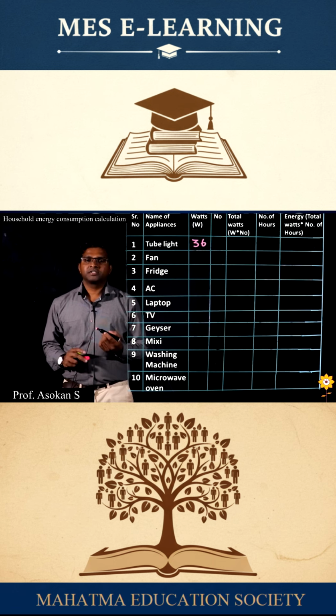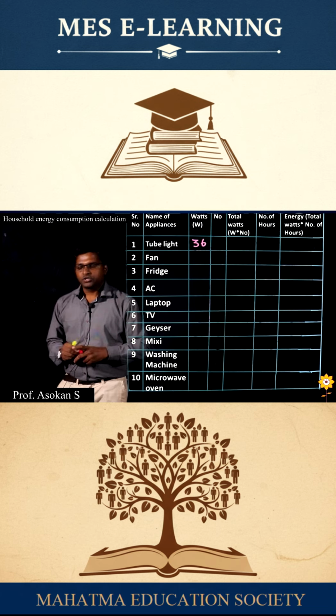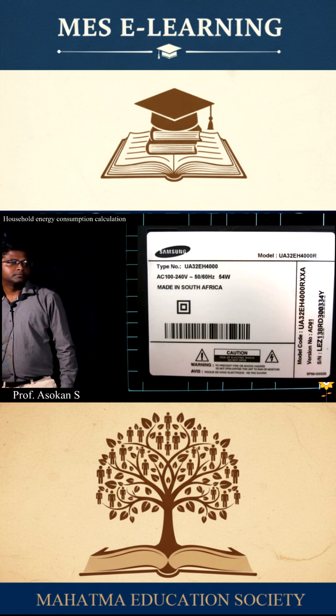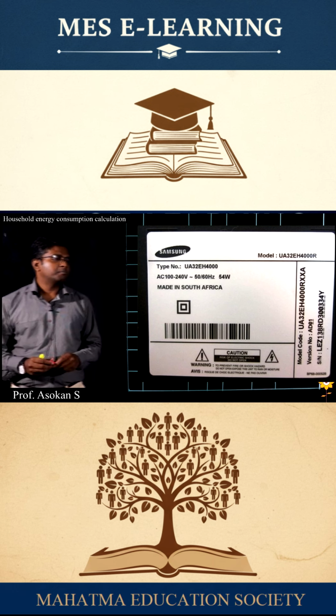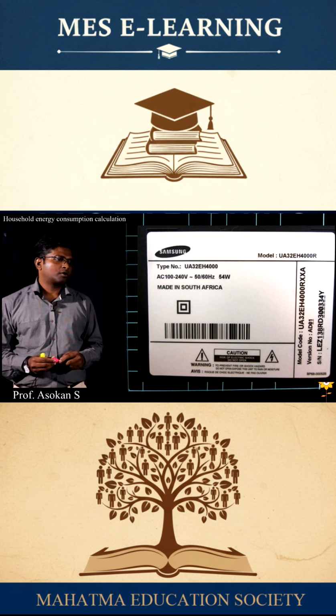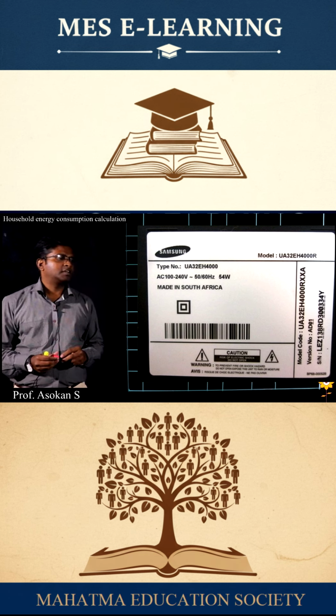You can ask me the question, sir, how can I find the power rating of any appliances? I'll show you an example. Here I have taken a sample data sheet or appliance nameplate, like a Samsung TV 32-inch. It consumes 54 watt. So each and every appliance will have this data. You can find it through the user manual or website or power rating nameplate of the appliance.